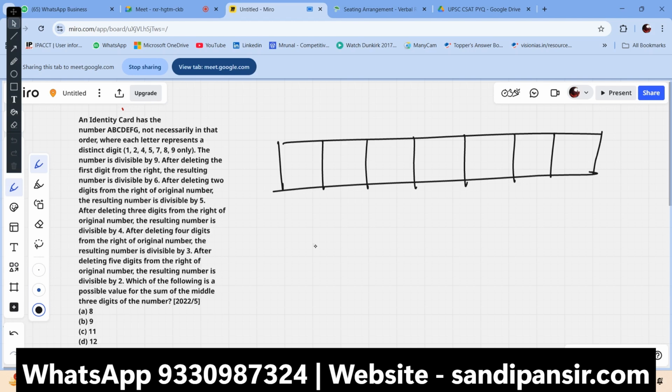Now, distinct numbers are there. We have the numbers 1, 2, 4, 5, 7, 8, and 9. Got it? Now, the whole number is divisible by 9. Just see, there are multiple instances. If the number is divisible by 9, then we just have to understand this. After deleting the 1, this is divisible by 6.